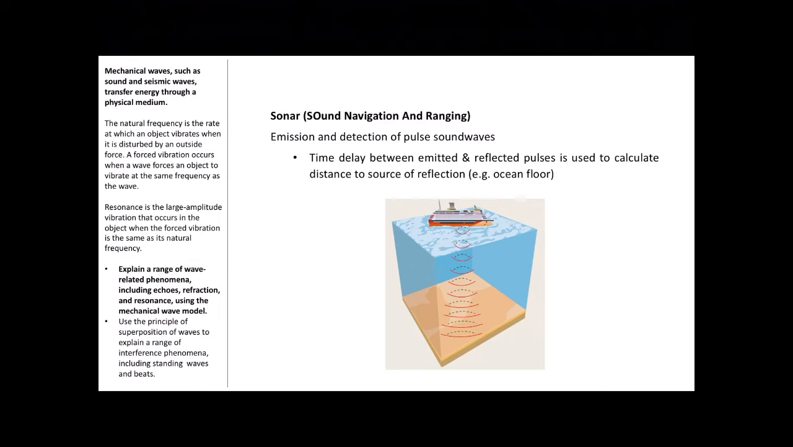So what will happen is a ship will emit a pulse, and this pulse will propagate to the floor of the ocean, and then it will be reflected by the floor of the ocean. The ship will detect the time delay between emission and reflection, and that will be used to determine the distance to the ocean floor, which is the source of the reflection, and then that'll be used to map topographically the ocean floor and how far away it is from the surface of the ocean or the sea level.